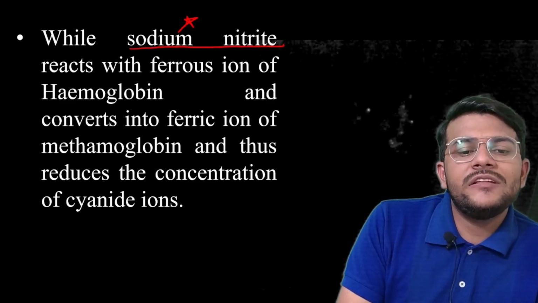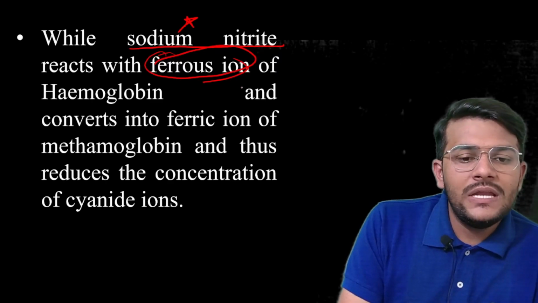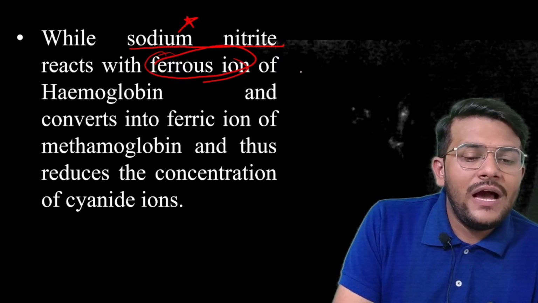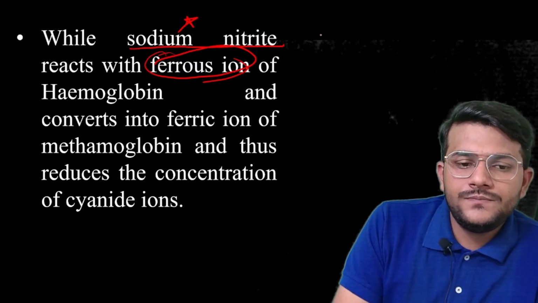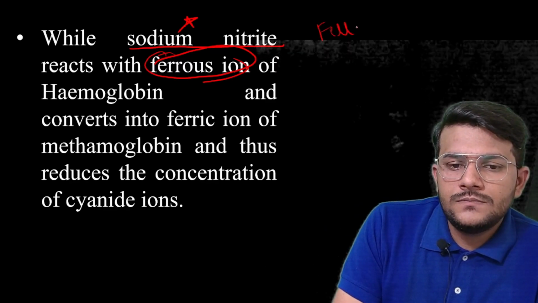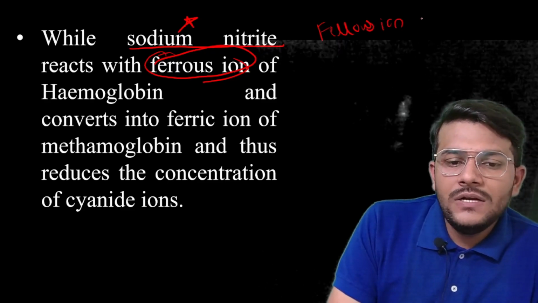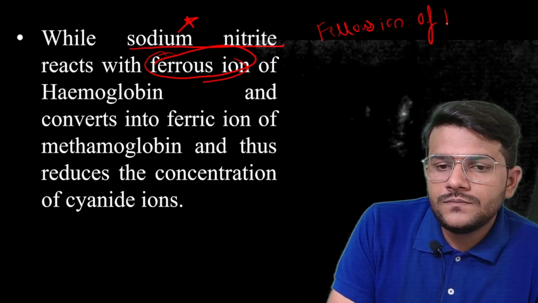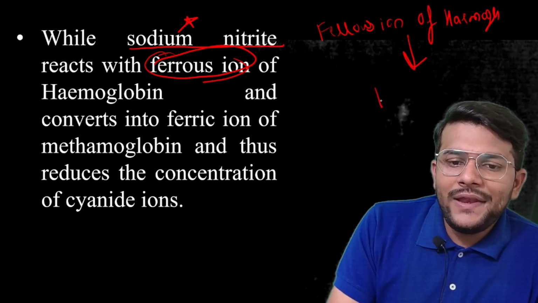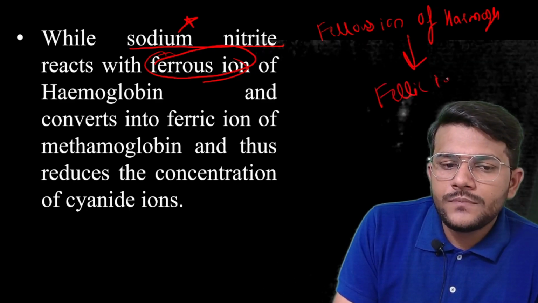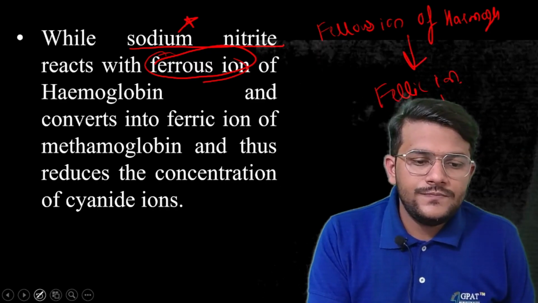Sodium nitrite reacts with the ferrous ion of hemoglobin and converts it into the ferric ion of methemoglobin, thus reducing the concentration of the cyanide ion.